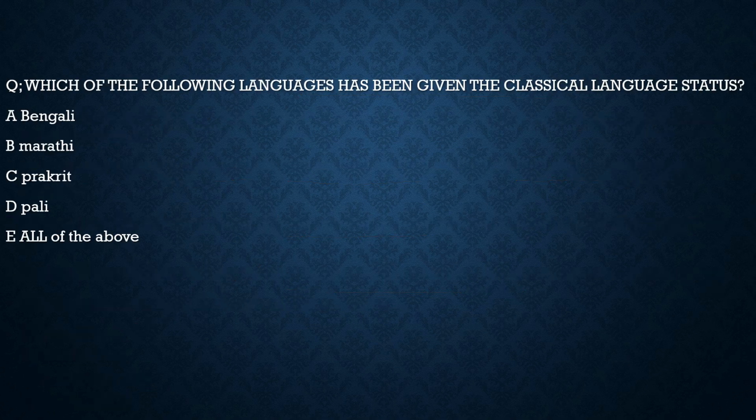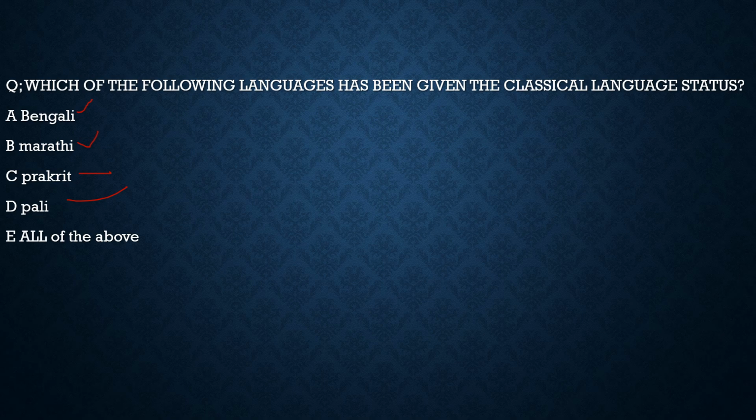It says, which of the following languages has been given the classical language status? Bengali, correct. Marathi, correct. Prakrit, correct. Pali, correct. Assamese, correct. Tamil we already have, Telugu we have, and other languages also.